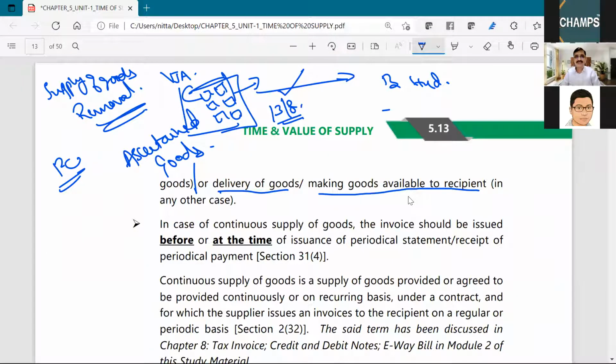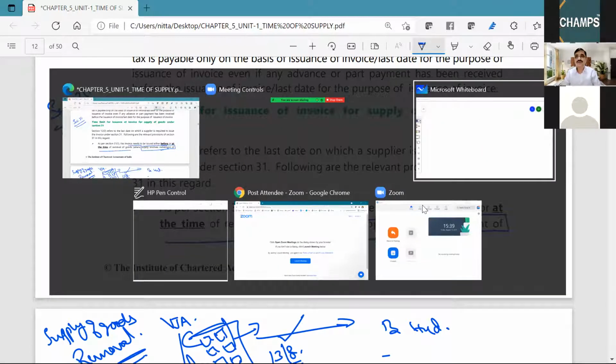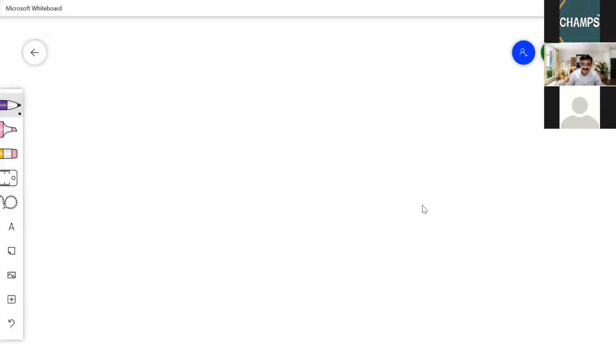So as per section 31, when an invoice is to be issued for supply of goods, if the supply of goods involves movement, then the invoice is to be issued at the time of removal or prior to that. In any other case, at the time of delivery or at the time of making the goods available to the recipient. There will be something called continuous supply.